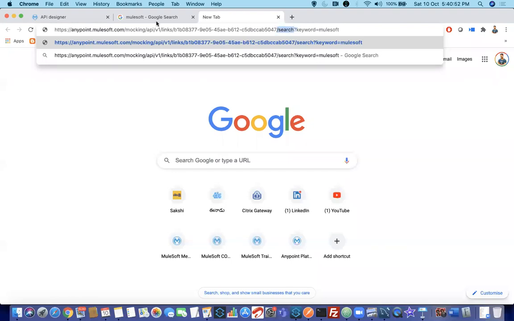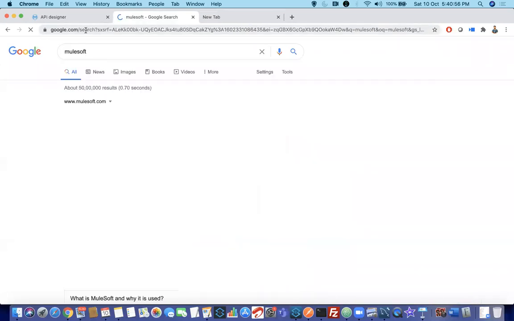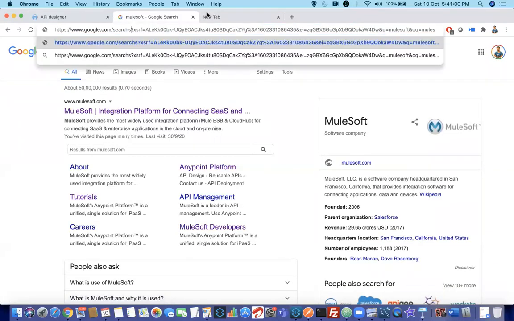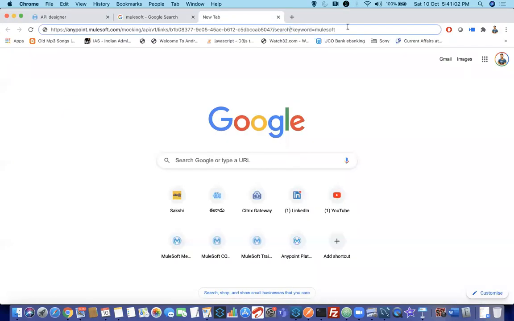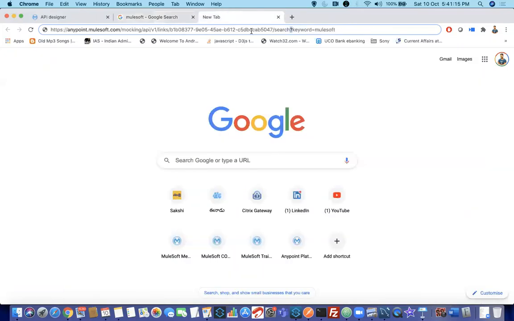/search, the same thing I used for google.com. After that, for query parameters, there is a question mark. Here also there is a question mark, but they have used q as the name. What they are accepting is q equals MuleSoft, but this is my API, my wish.